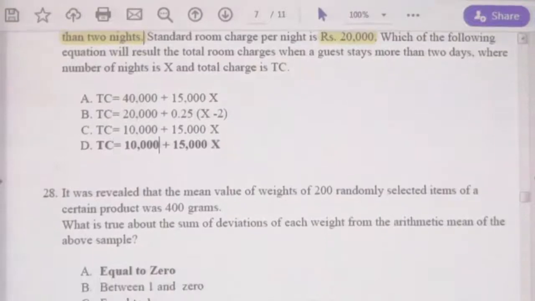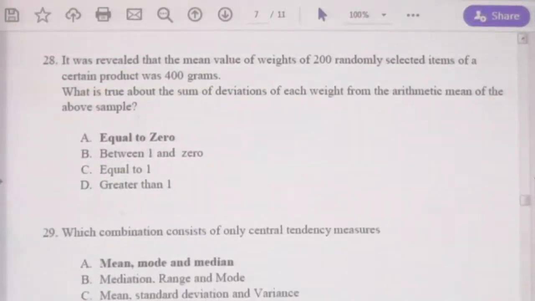Okay. Now let's take question 28. From question 28 onwards we are moving into the probability questions. These are probability questions. You can easily learn this part by referring to the probability topics given in the study text. Let's take the questions from 28 onwards. It was revealed that the mean weight of 200 randomly selected items of a certain product was 400 grams. What is true about the sum of deviations of each weight from the arithmetic mean?